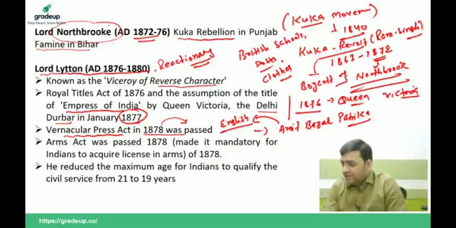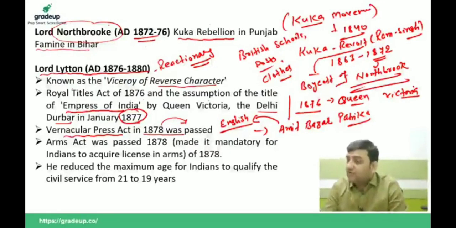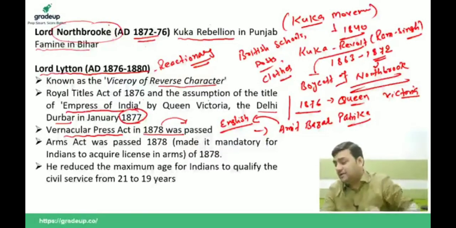What is the Royal Titles Act? Royal title is what? What is royal? Monarch. It means when the monarch of any country adopts any title of his own choice, that is called the Royal Titles Act.